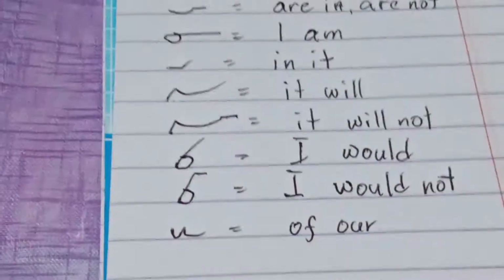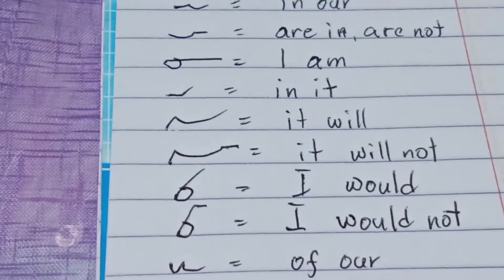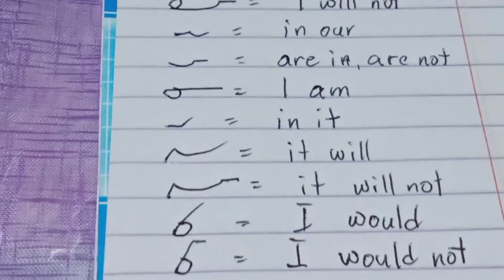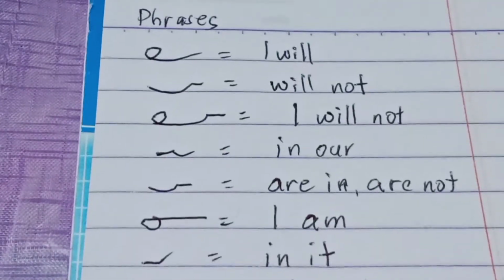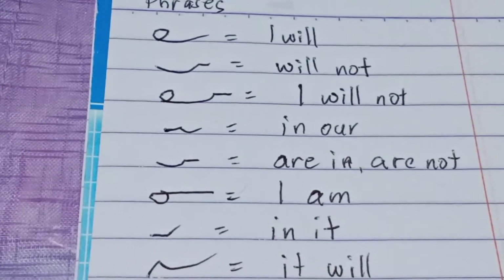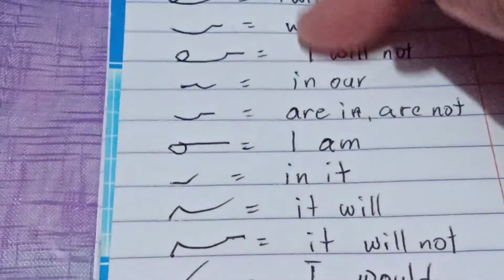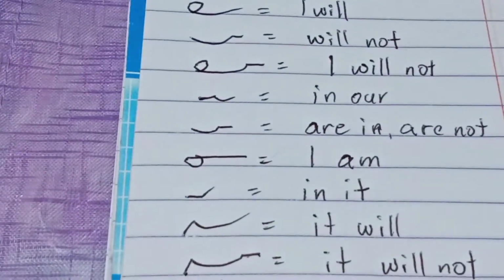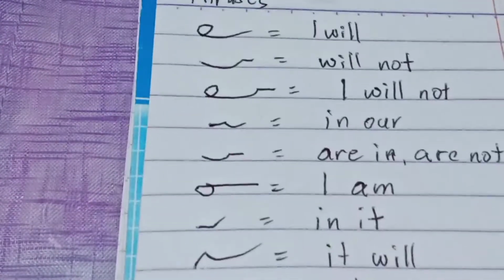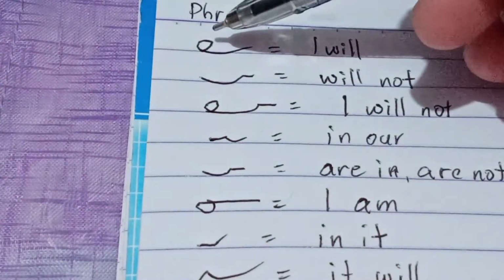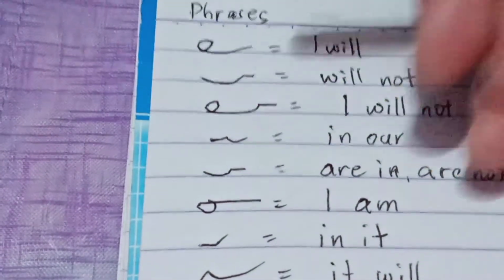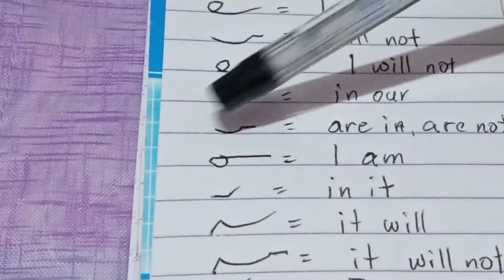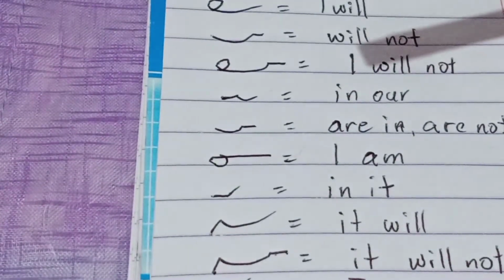Okay? So, these are the examples of brief form phrases in which we combine brief forms into a single outline, kaya nakabuo po tayo ng phrases. So, mas mapapadali po ang ating pagsulat pag pinag-combine natin ang mga brief forms. Okay? So, pwede po nating basahin. So, this is I will, I will not, in are in, are not. So, it depends upon how it is used in the sentence.